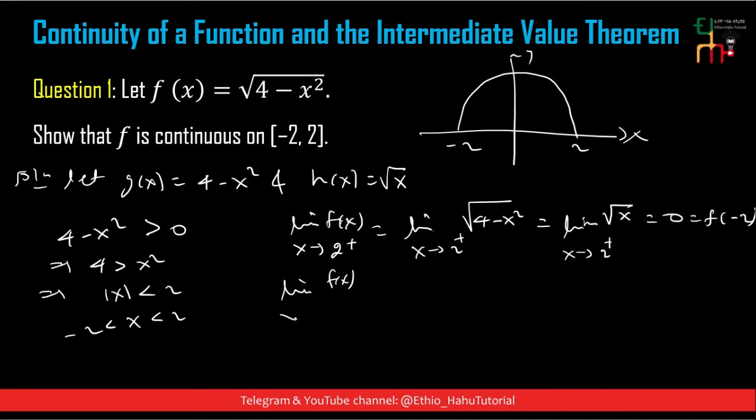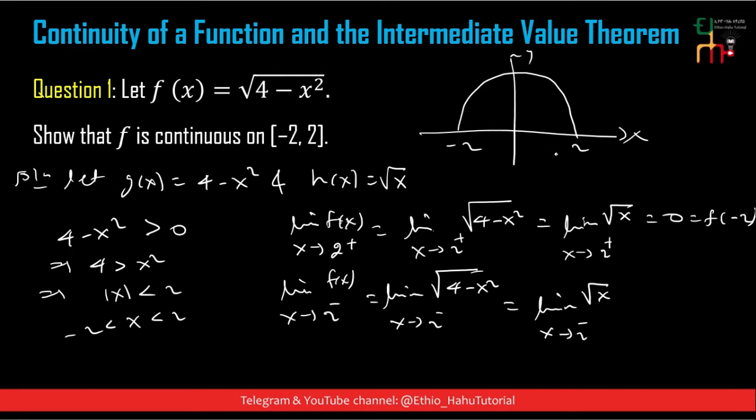The limit of f of x as x approaches 2 from the left is what we look at now. This is equal to the limit of the square root of 4 minus x square as x approaches 2 from the left, which is equal to 0, which is equal to f of 2.